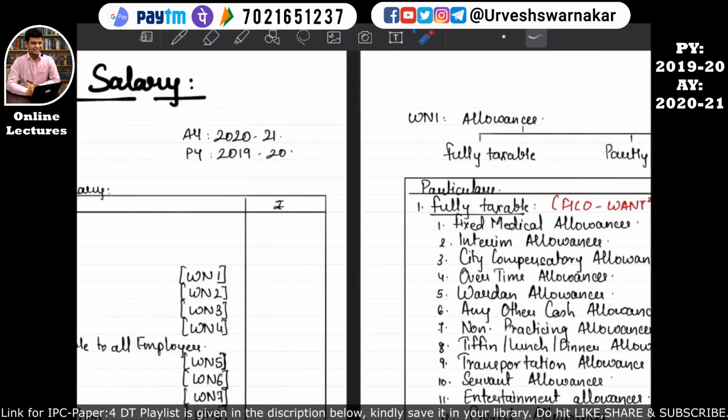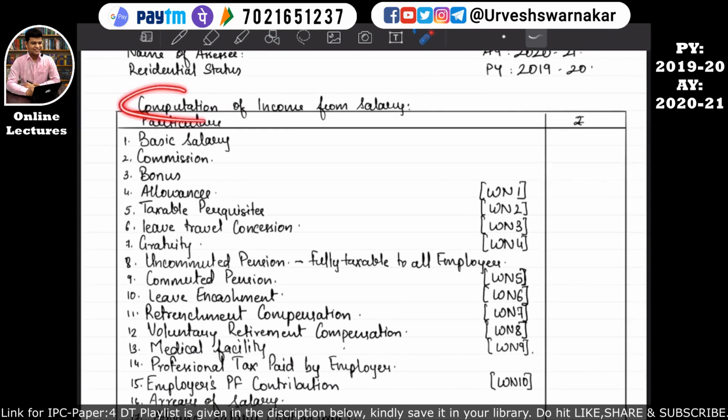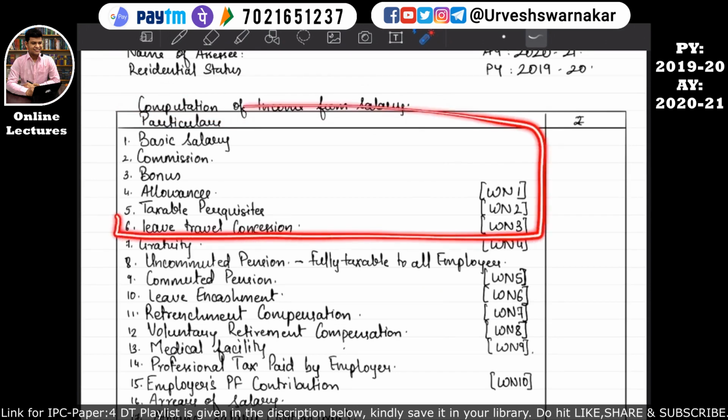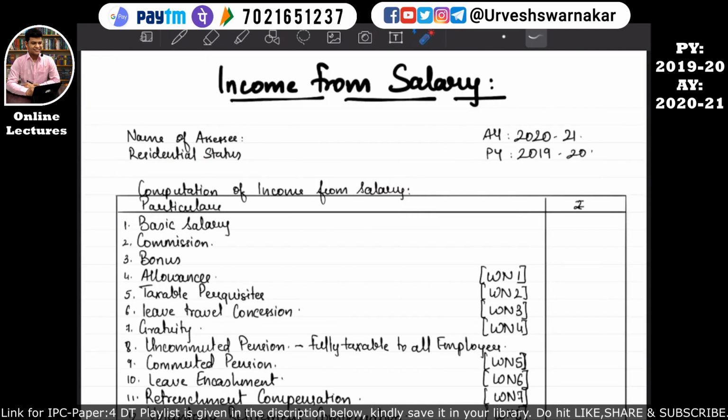So that means in our computation of income from salary format, which is acting as a checklist, we have completed till here, that is point number 6. I hope this is quite clear to you all. So let's move on to point number 7, which talks about gratuity, okay. Before understanding anything, we need to understand what gratuity means, and after that we will understand working note number 4, okay. So come into our notes.